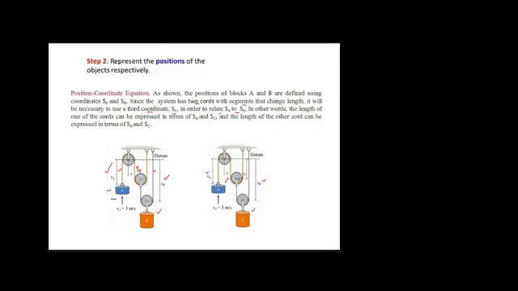The third step is to identify fixed lengths. This length is not changing, the one in green is not changing, this is also not changing, this one is not changing, again this one is not changing. So we set up coordinates and represented the different positions of objects.